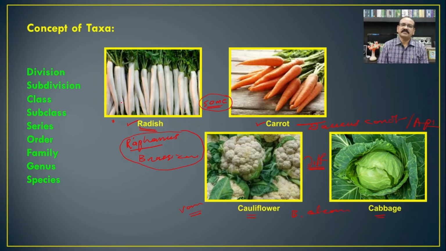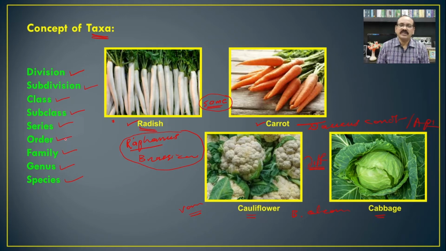different categories. These categories in taxonomy are considered as division, subdivision, class, subclass, series, order, family, genus, species, etc. And these different categories are considered as taxa. Means the different categories in the classification which we are using, in the form of either genus, family, order, class, division, etc., these are considered as taxa.